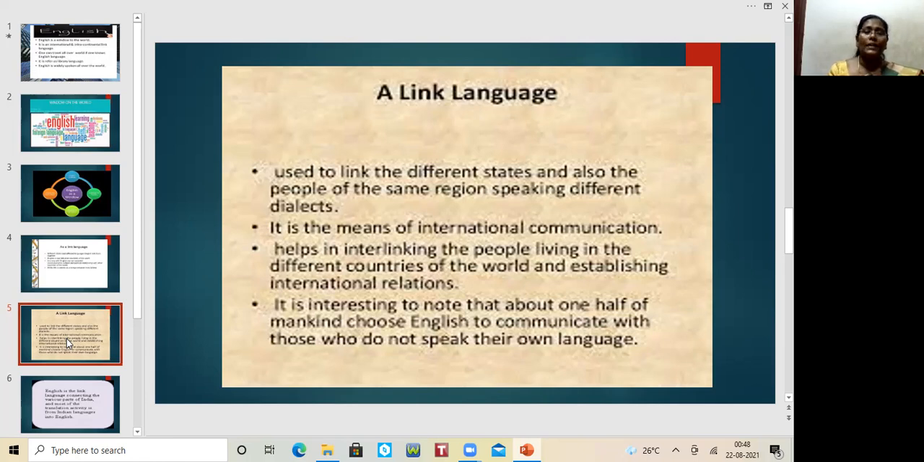It is interesting to note that about 1/4 of mankind choose English to communicate with those who do not speak their own language. Even if they come from Tamil Nadu, Bangalore, or Telugu-speaking areas, they never prefer their own language. Though they are well versed in their mother tongue, they keep it aside and use only English to communicate with those who do not speak their own language.